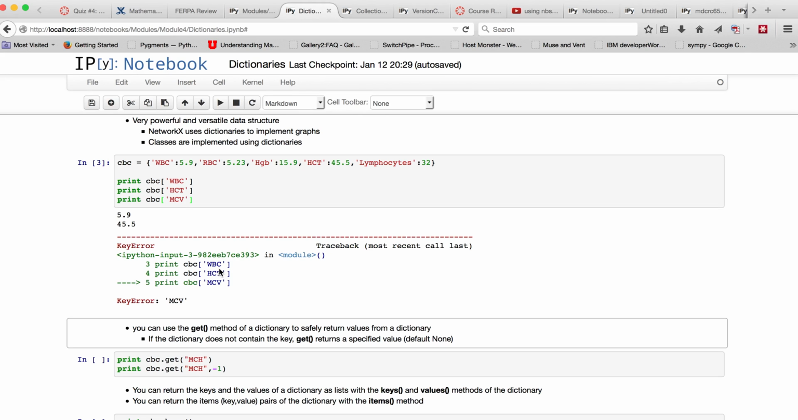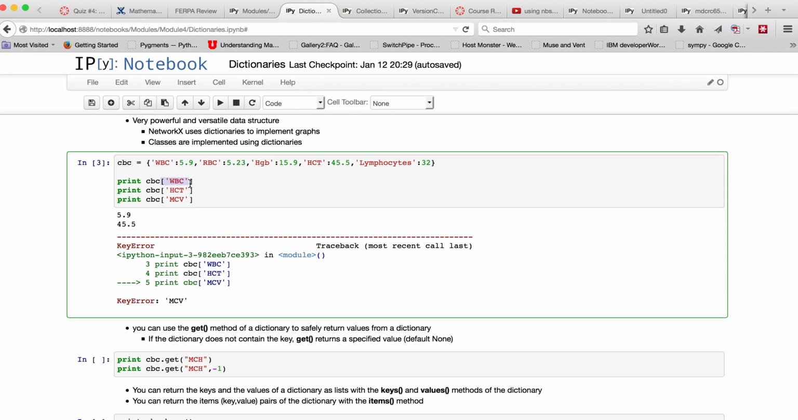Well, as an alternative to the square bracket indexing, we can use the dictionary's get method. And this is a way that we can safely return values from a dictionary whether or not the key exists. And so the way it works is if you pass in a key, if that key is in the dictionary, then it returns the corresponding value. If that key is not in the dictionary, then it returns a specified default value, and the default value is None.